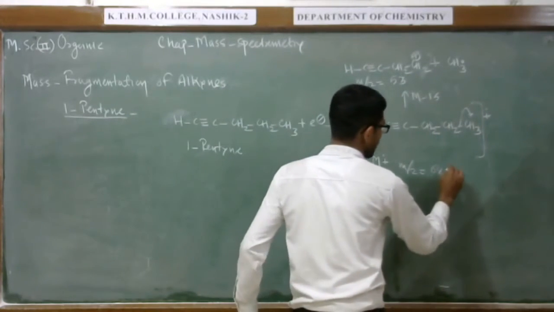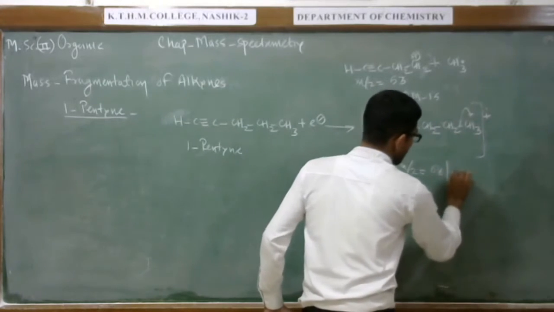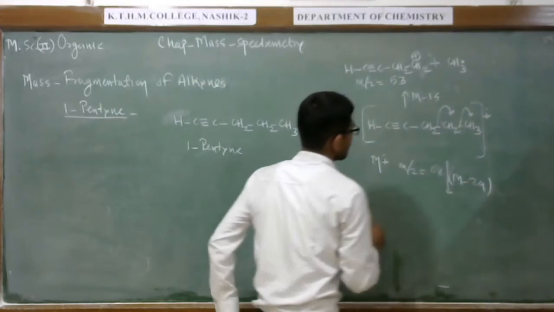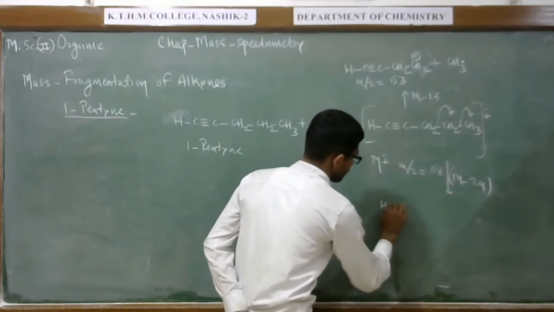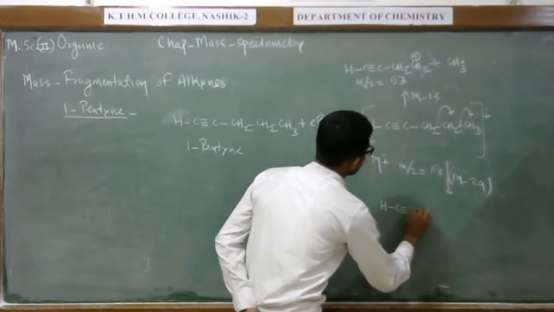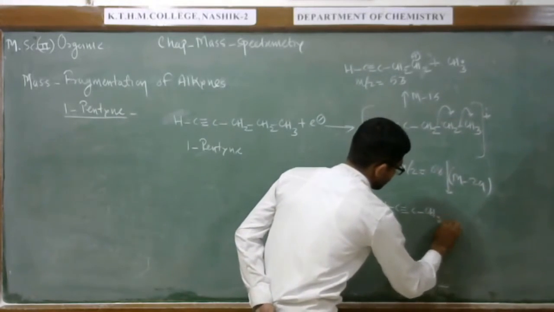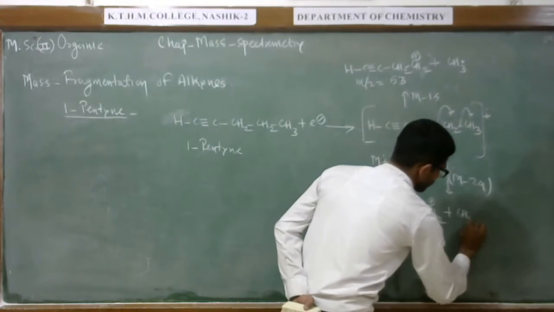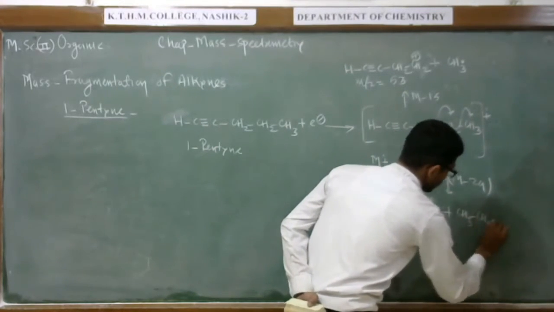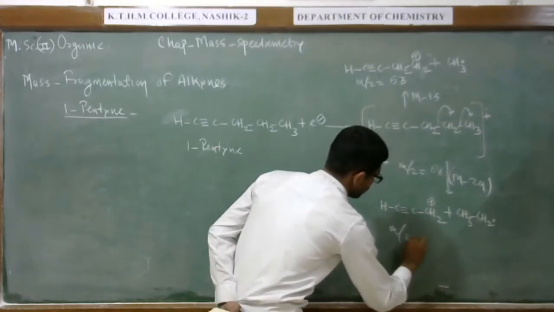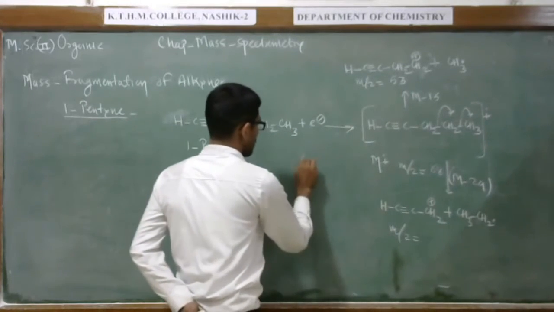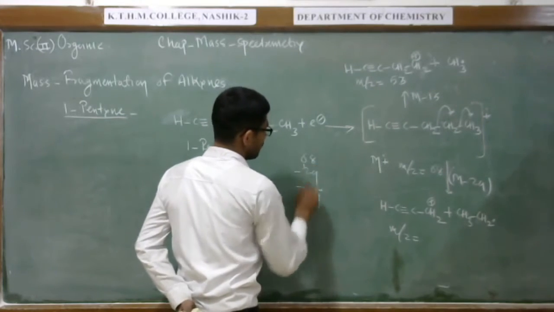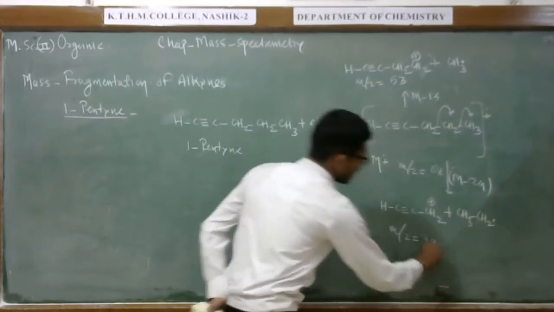The next peak we can observe here is M-29 because of this group. This peak is observed at the value 39.